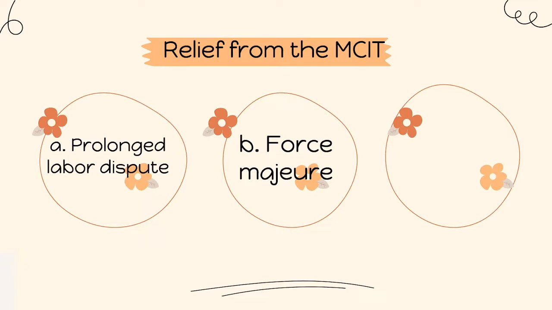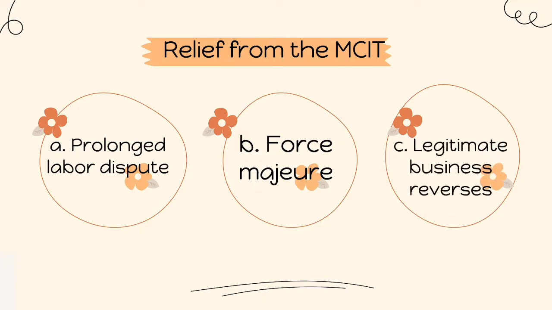It is caused due to an irresistible force na tinatawag ding act of God, tulad ng earthquake, storm, flood, and iba pang natural calamities. This term would also include war or insurgency. The last one is legitimate business reverses. Dito papasok ang malalaking pagkalugi kapag nagkasunog, robbery, embezzlement, or for other economic reasons as determined by the Secretary of Finance.